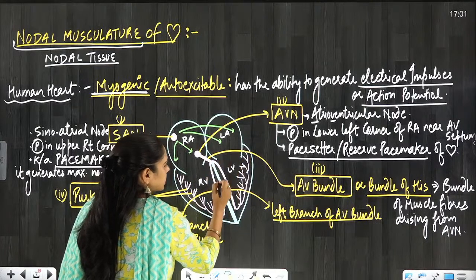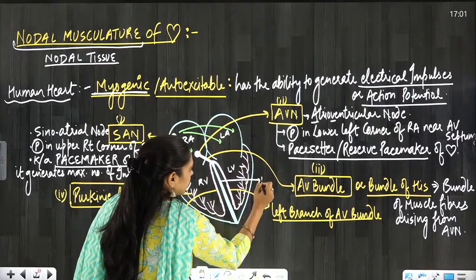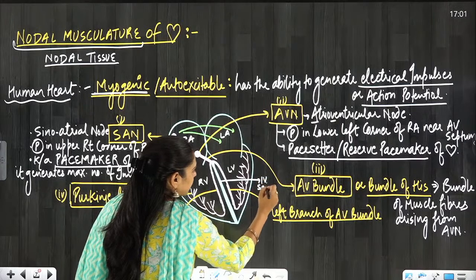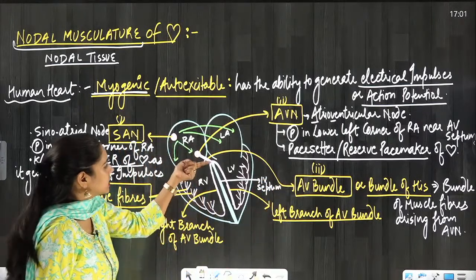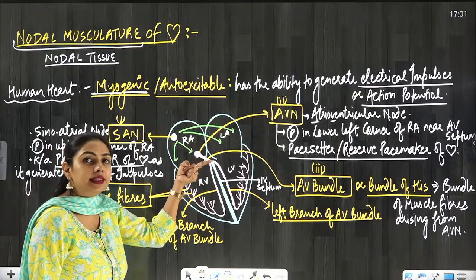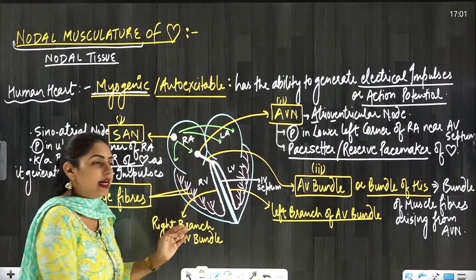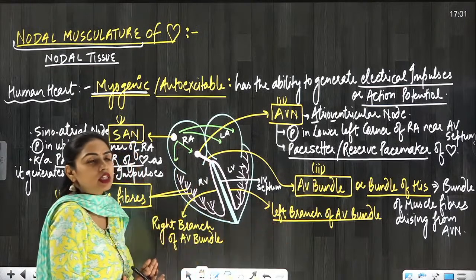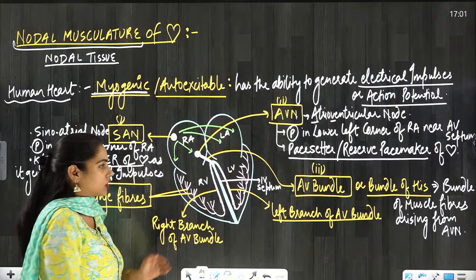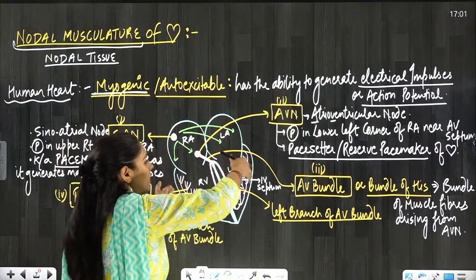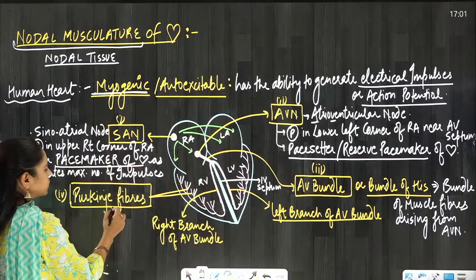Then you can see this is the interventricular septum here. When it reaches the top of the interventricular septum, it divides into two branches. One goes into the left ventricle, one goes into the right ventricle. Then it divides further to form these Purkinje fibers.